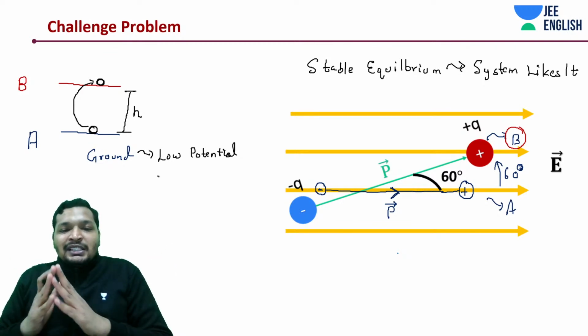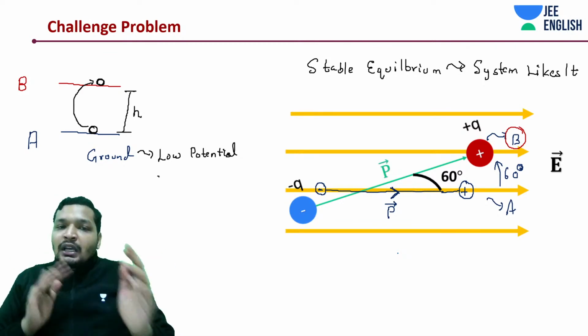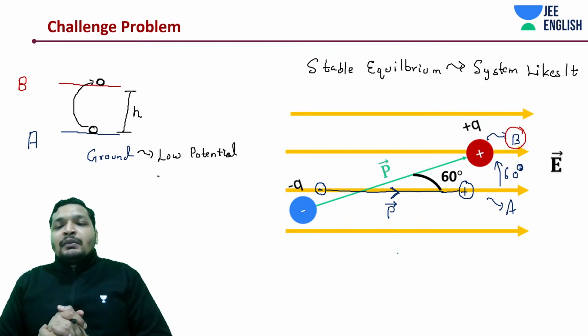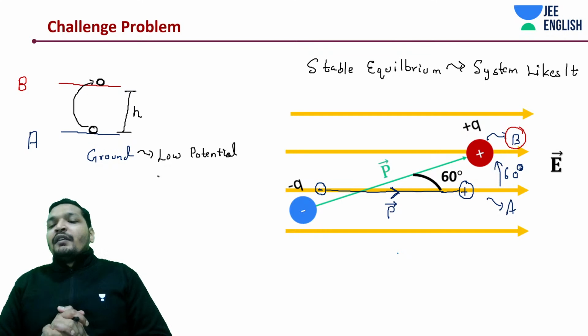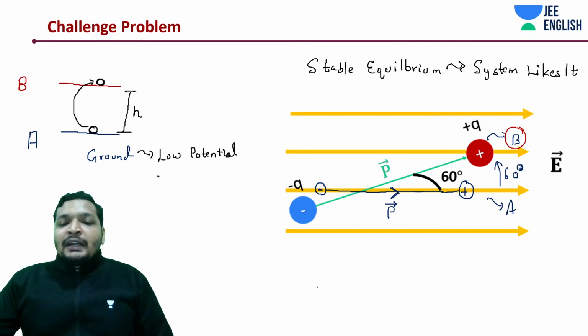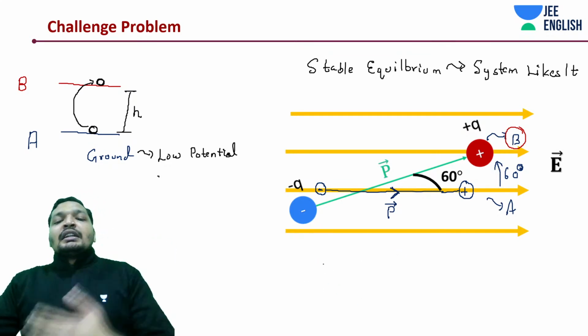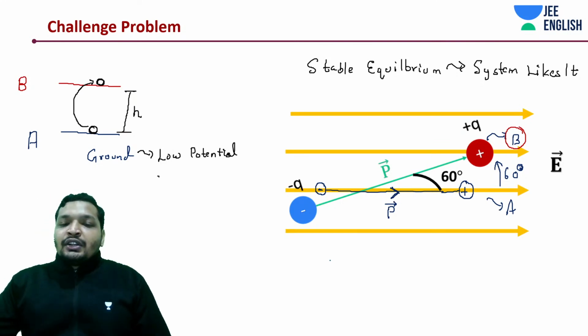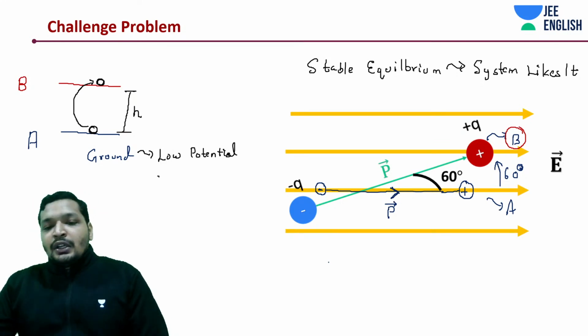Else it could have been just the difference in potential energies, but we don't know the potential energy of the system. We can't do it that way. We need to take a different approach now, but this approach will lead us to ultimately understand the potential energy concept. So stay focused. All right.